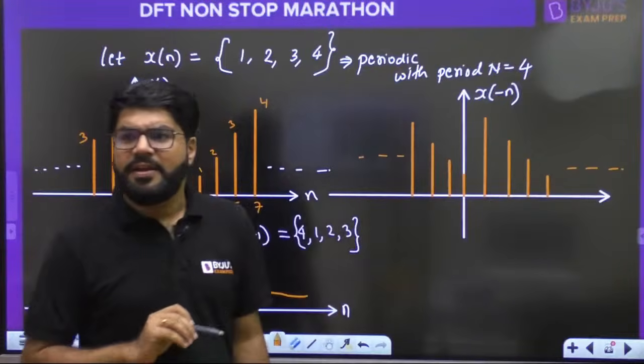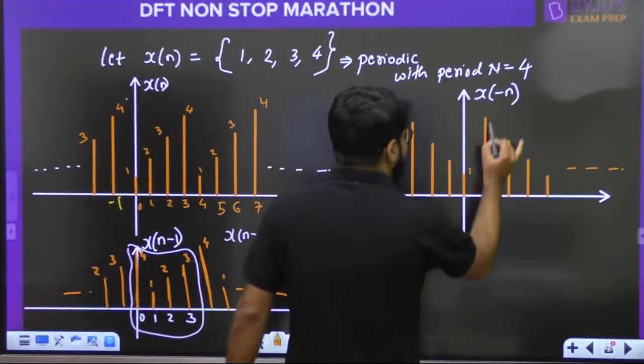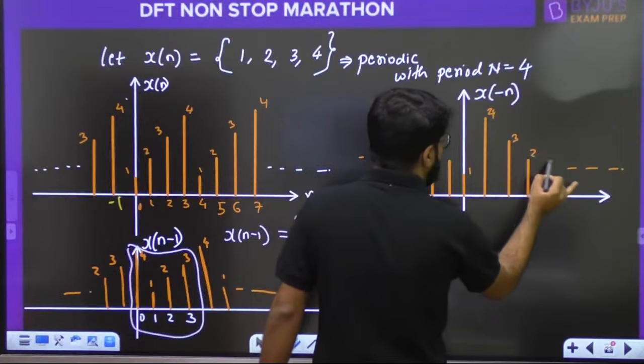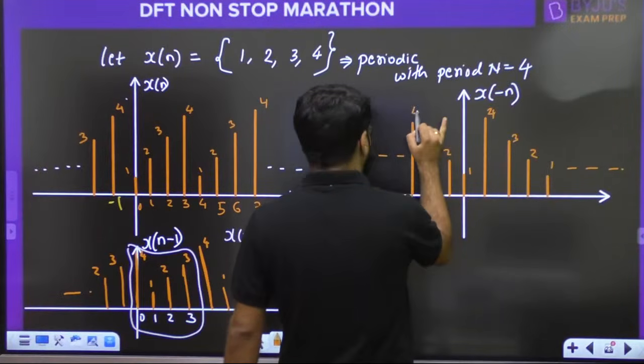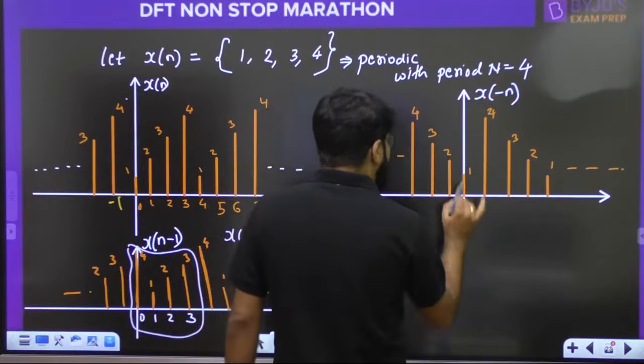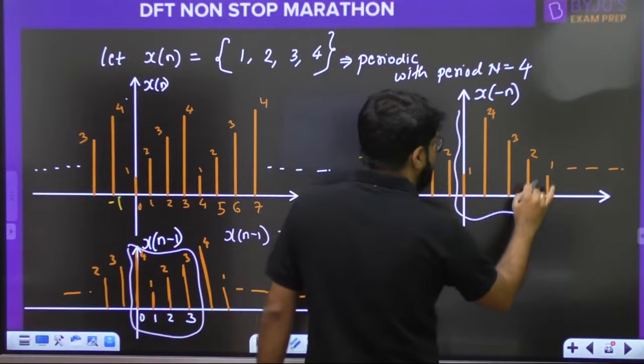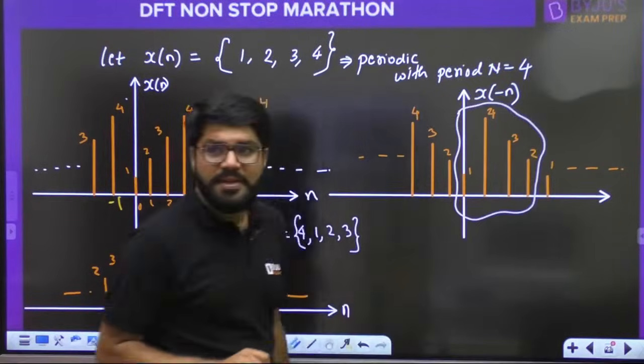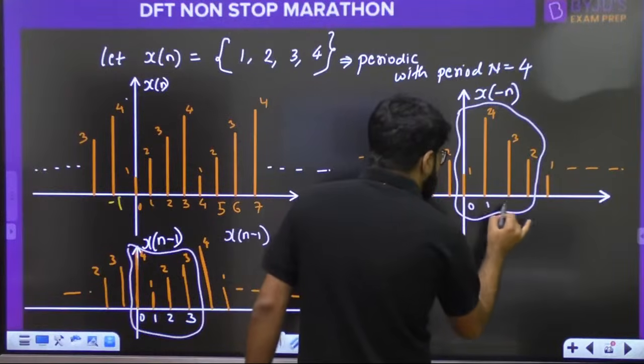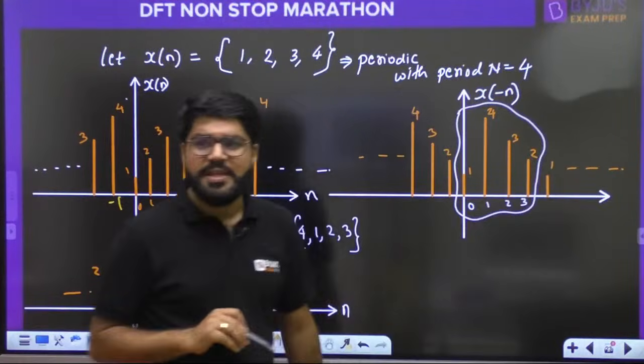What is my constraint? I will consider 4, 3, 2, 1. This is 2, 3, 4 in the reverse order. My constraint is that I will consider the sample only for one period, that is 0 to n minus 1. This is what is known as circular shift.